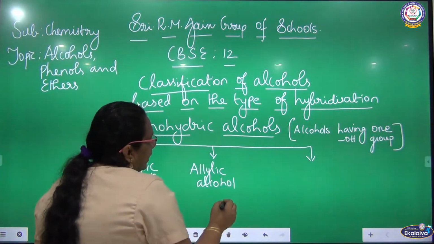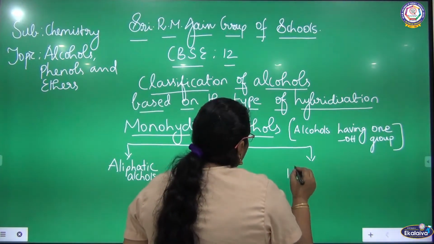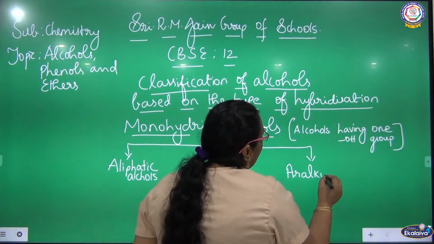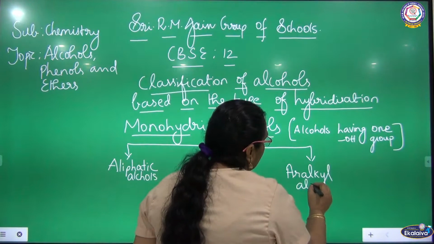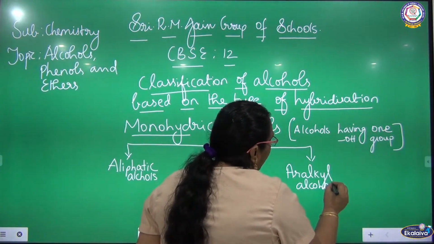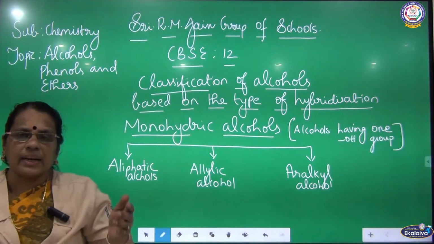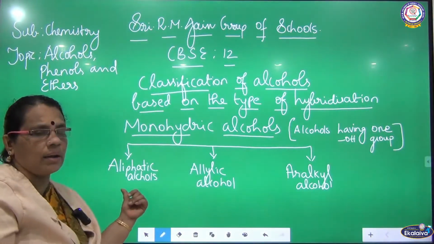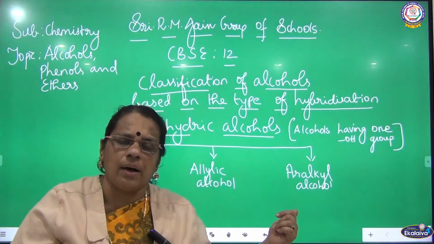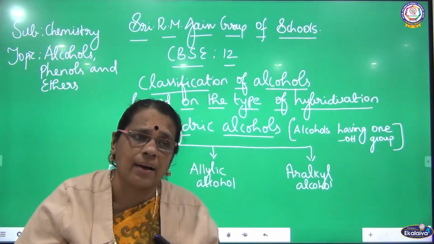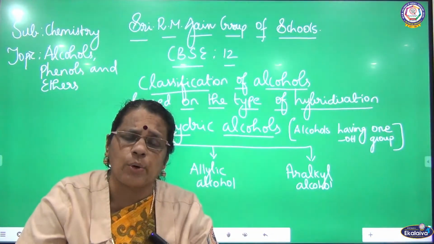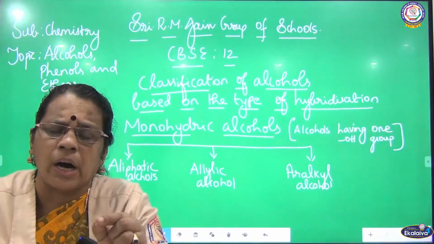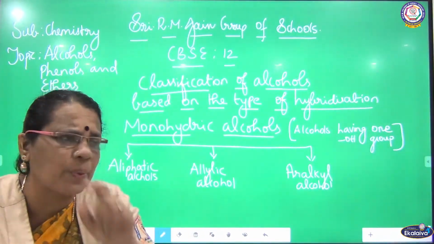The other one is aralkyl alcohol. So, monohydric alcohol is further classified into three types: aliphatic alcohols, allylic alcohol and aralkyl alcohol. Now we are going to talk about the hybridization. Let us see the hybridization of the carbon to which the OH group is attached.